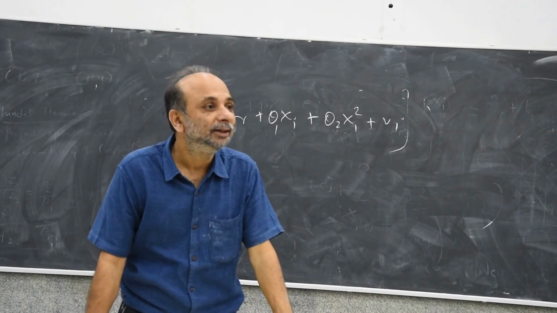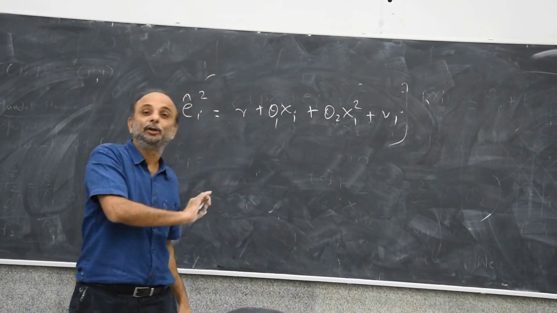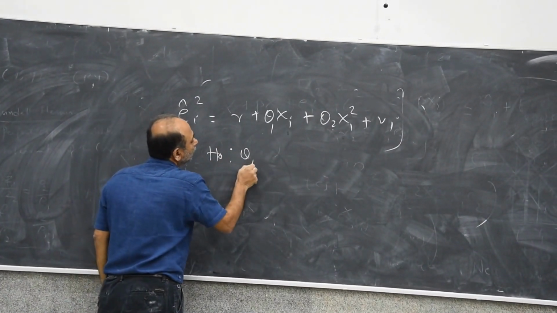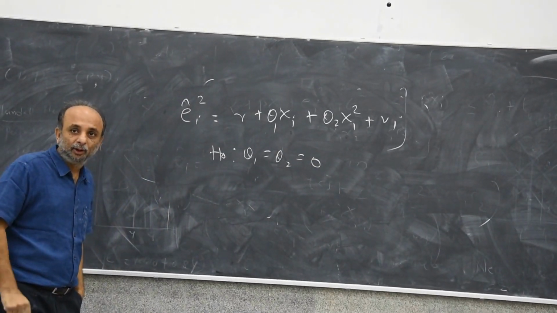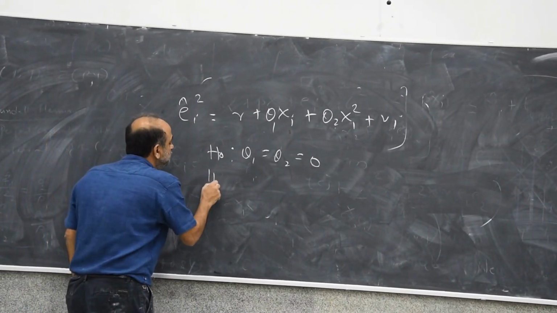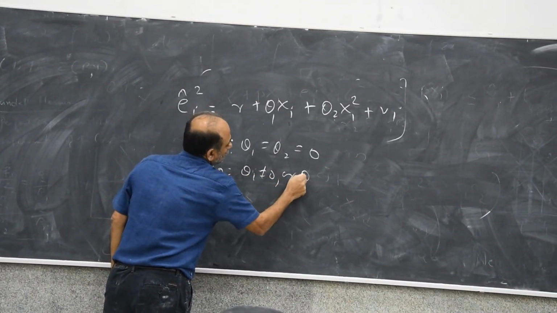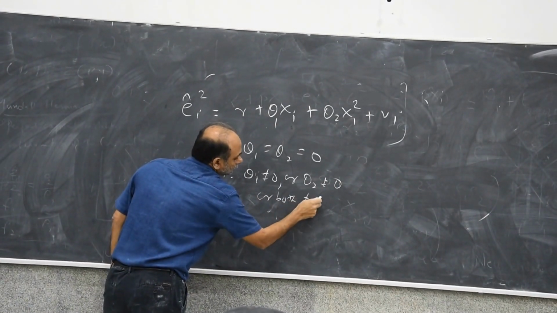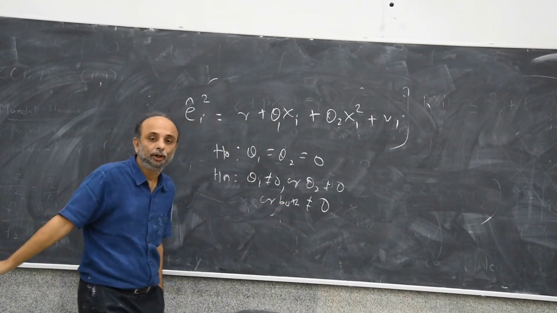So the variance of the error term is constant. So the null hypothesis of no heteroscedasticity can be tested by testing H naught, theta 1 is equal to theta 2 is equal to 0 against the alternative that either theta 1 or theta 2 or both are not equal to 0.